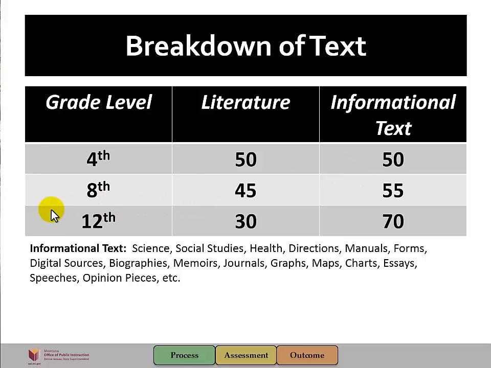As we progress into the highest grades, what students should be focusing on upon graduation includes 30% literary text and 70% informational text. This coincides with one of the major instructional ELA shifts, where we should be placing increasing emphasis on informational text to build content knowledge through the grades.